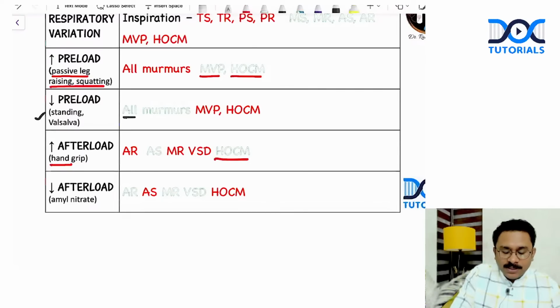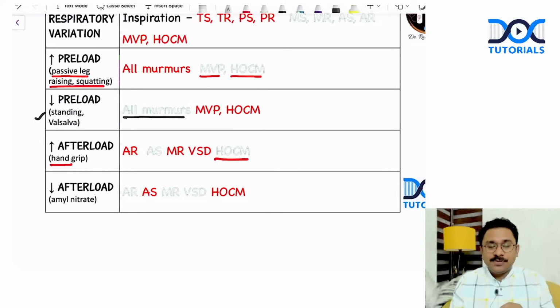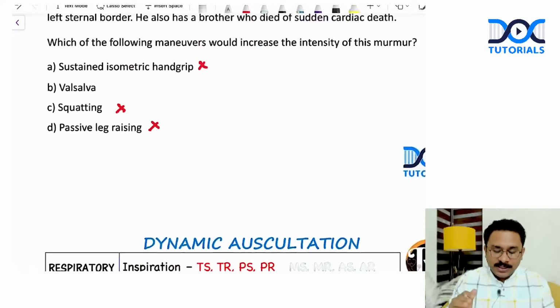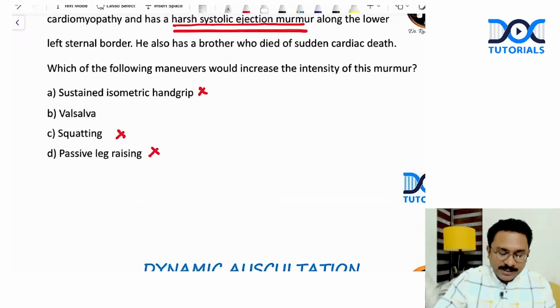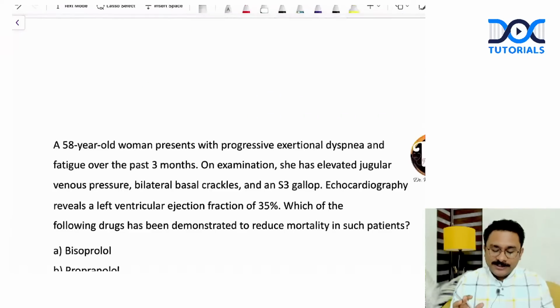Most of the other murmurs are decreased with the decrease in preload, like in standing or Valsalva, with the exception of MVP as well as HOCM, the intensity of which is increased. So what is going to be the answer for this question? It is going to be option B, Valsalva, right? Let's go to the next question.